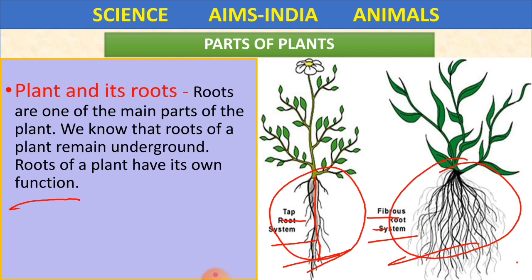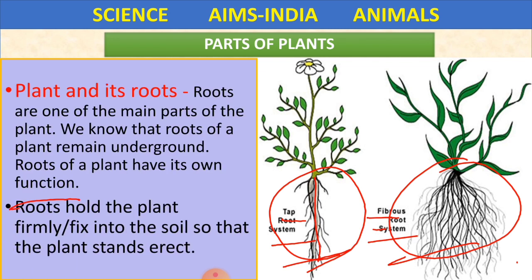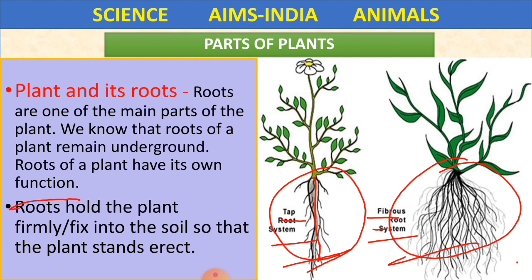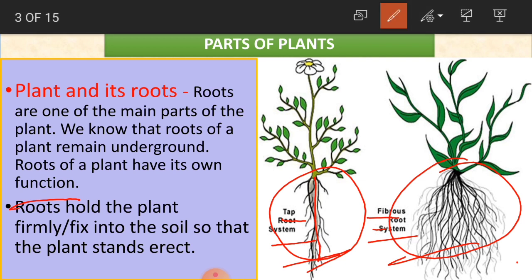Okay, children. Plants are very important for us. For a plant to grow, what do roots do? Roots hold the plant firmly, or fix it into the soil, so that the plant stands erect. As I said, these roots are under the soil. They hold the plant firmly, in the sense strongly. See here, these roots are under the soil and the plant is above the soil.